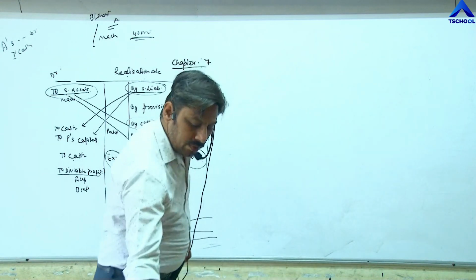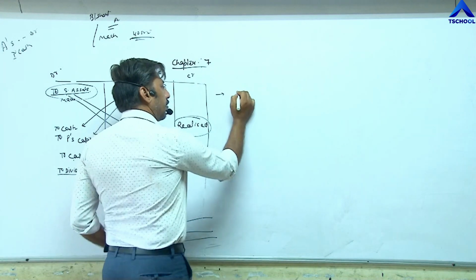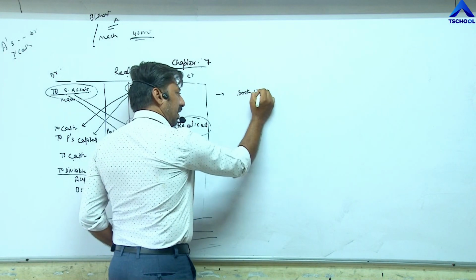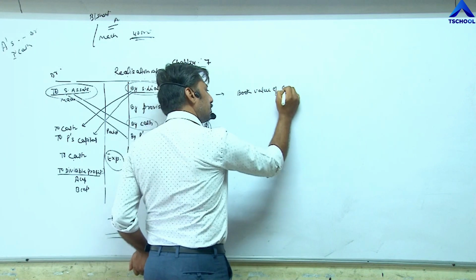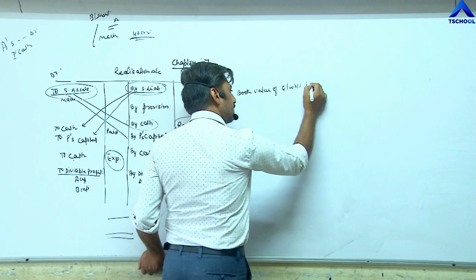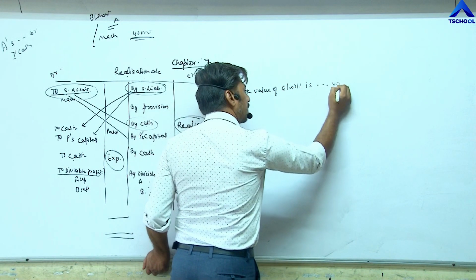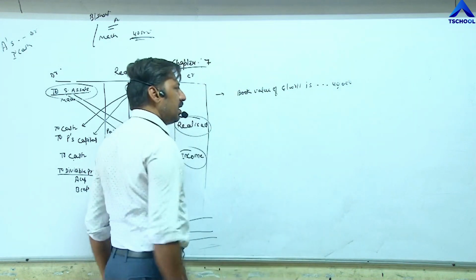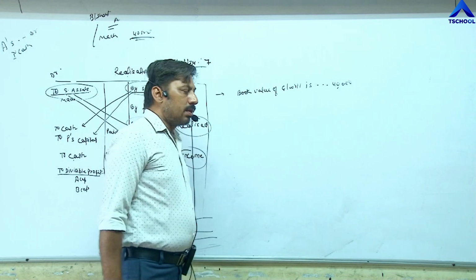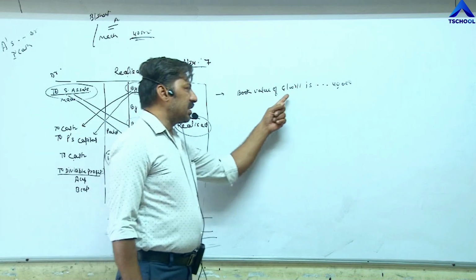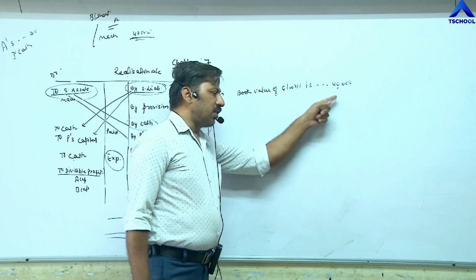Now next example I am taking: book value of goodwill is 40,000. Instead of machinery, now I have taken goodwill, which is also an asset.